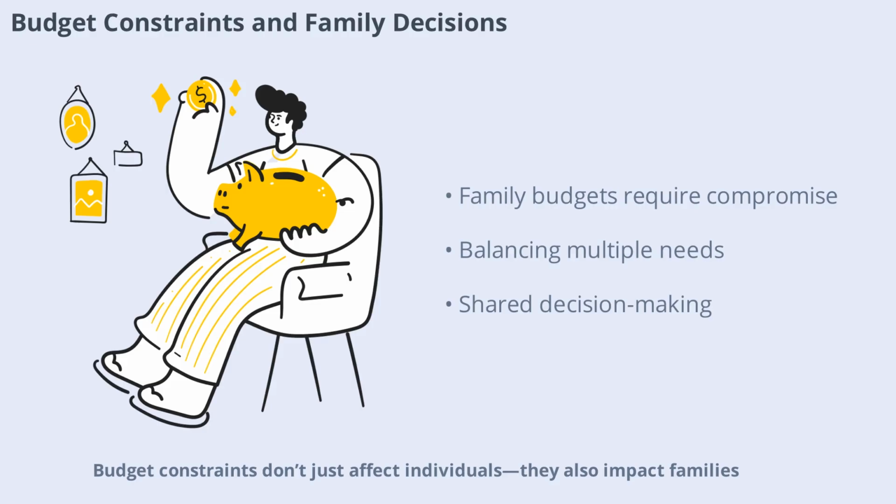Budget constraints don't just affect individuals, they also impact families. Households must decide how to allocate their combined income among various needs, such as housing, food, education, and leisure. These decisions often involve negotiation and compromise, as different family members may have different priorities.